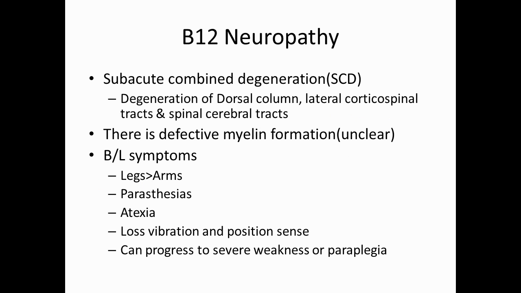So how do we develop vitamin B12 neuropathy? There is one syndrome, which is subacute combined degeneration. It is a degeneration of the dorsal column, lateral corticospinal tracts and spinocerebellar tracts. There is a defect in myelin formation, and this mechanism is unclear. You can see bilateral symptoms, more in the legs than the arms. Bilateral symptoms like paresthesia, ataxia, loss of vibration and position sense, and it can progress to severe weakness or paraplegia with time.